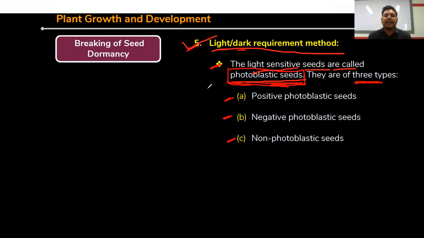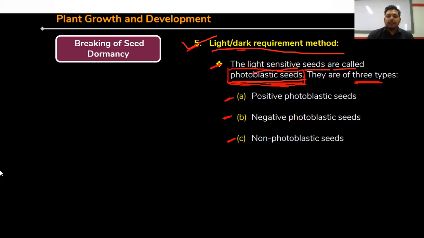So such kind of characters are also present in case of seeds. Some seeds germinate in presence of light, some germinate in absence of light, and some in both presence or absence of light. Just like the flower, seeds have such characters.